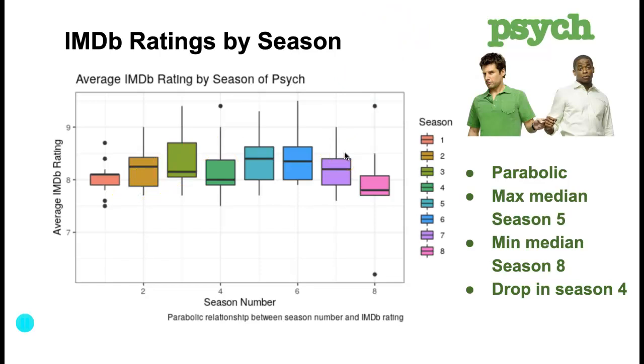And so you can clearly see on this graph that there's a parabolic relationship between season number and IMDb rating. It starts around 8, goes up, and there's a slight drop off at season 4, which I found interesting. The storyline might not have been liked as much by viewers, but then the average goes right back up. And season 5 is actually the max median for ratings, and then it just slowly declines until season 8, which actually reaches its minimum.